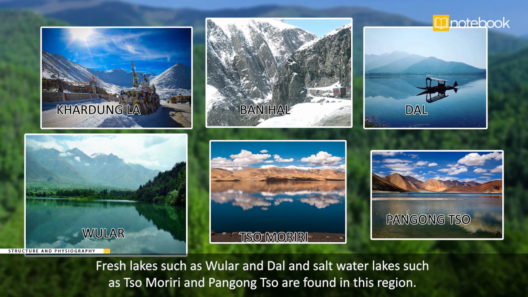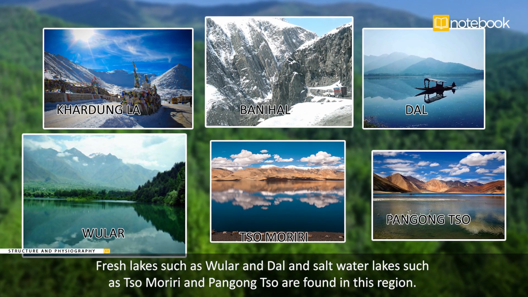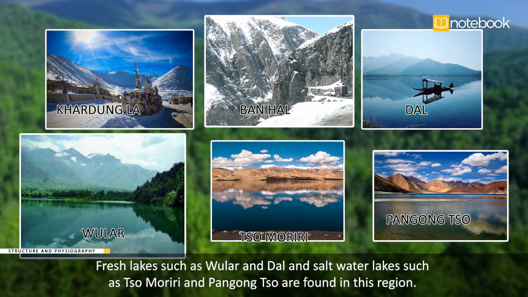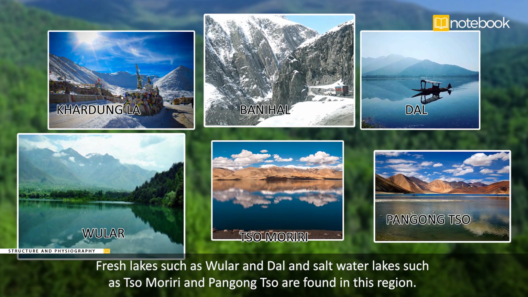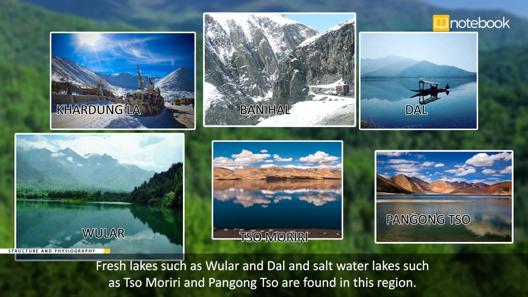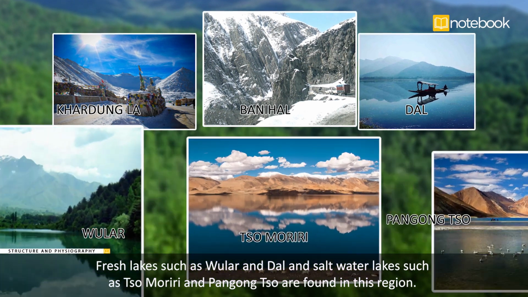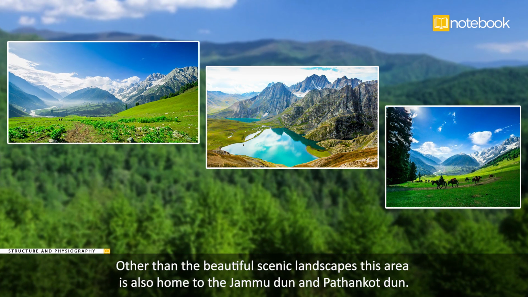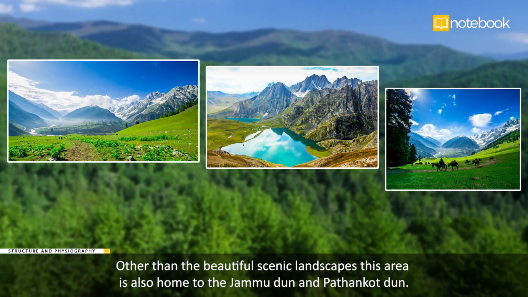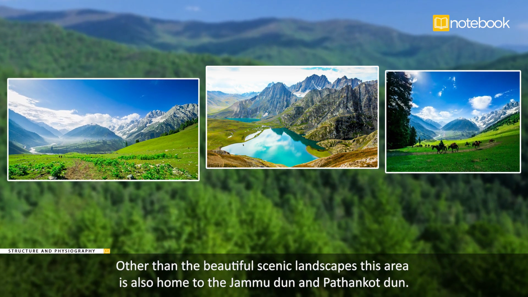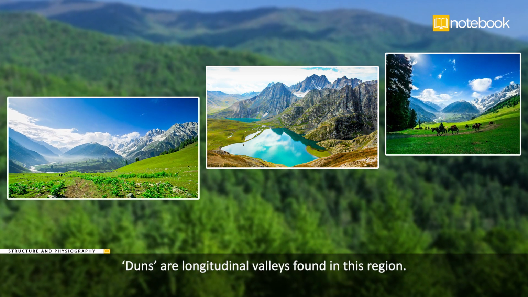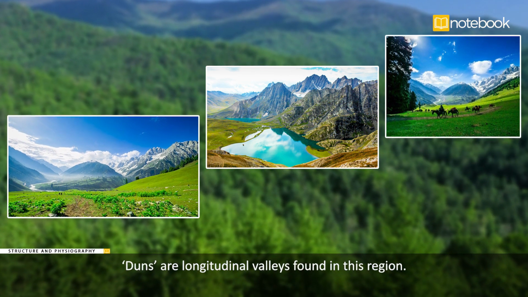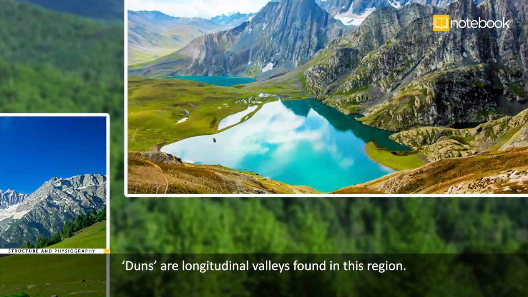Fresh lakes such as Wular and Dal, and saltwater lakes such as So Moriri and Pangong So are found in this region. Other than the beautiful scenic landscapes, this area is also home to the Jammu Dun and Pathankot Dun. Duns are longitudinal valleys found in this region.